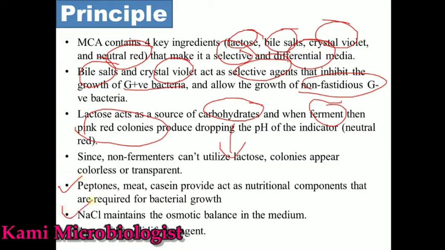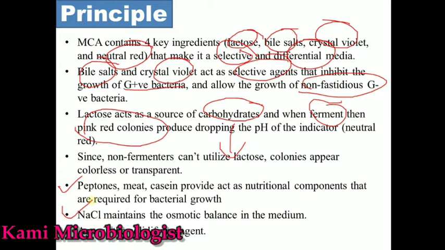Then we have NaCl. NaCl makes the cell competent. Remember guys, when NaCl is present inside the media, the cells become competent, and in this way they can take up ingredients present outside of the cell, and can also release ingredients present inside the cell that are not needed.